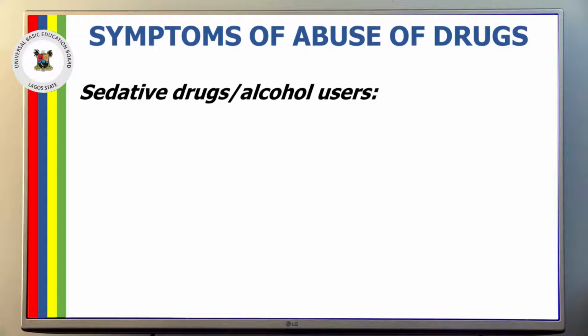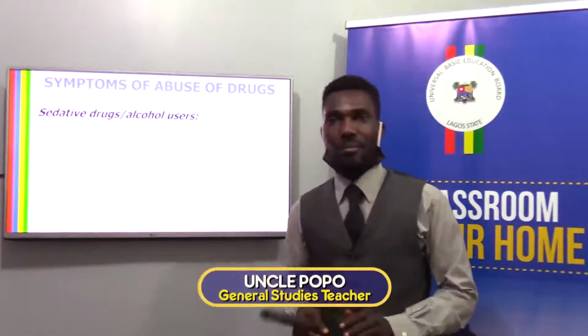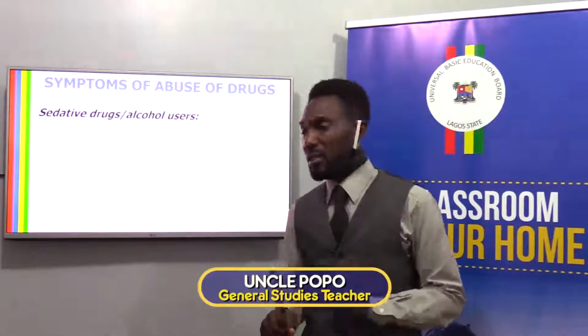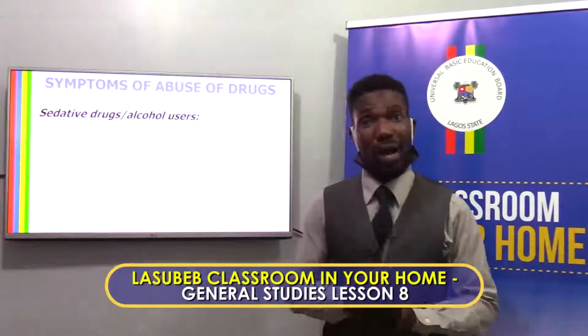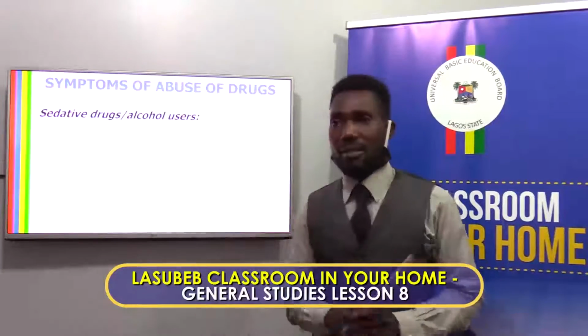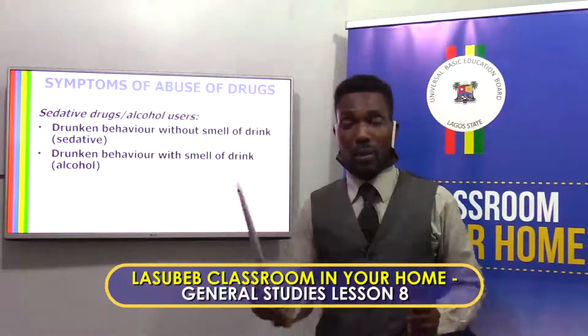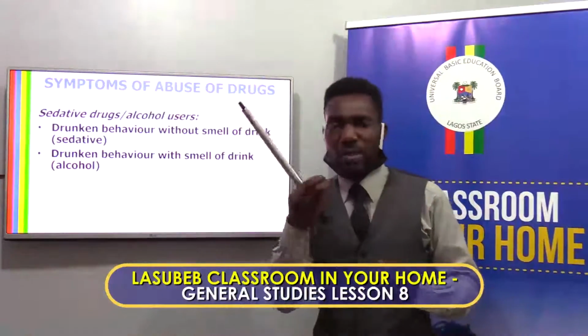The next one is the sedative drugs or alcohol users. Sedative drugs are drugs that you use that make your body calm. It makes your body calm unnecessarily. It's not normal this time. And the alcohol users are those that drink alcohol drinks. Let's look at their symptoms. A drunken behavior without smell of drink. Somebody that uses a sedative drug will behave abnormally, but you won't perceive the smell of drink.